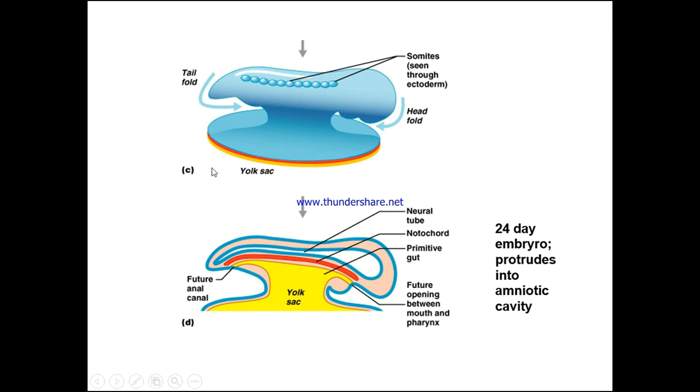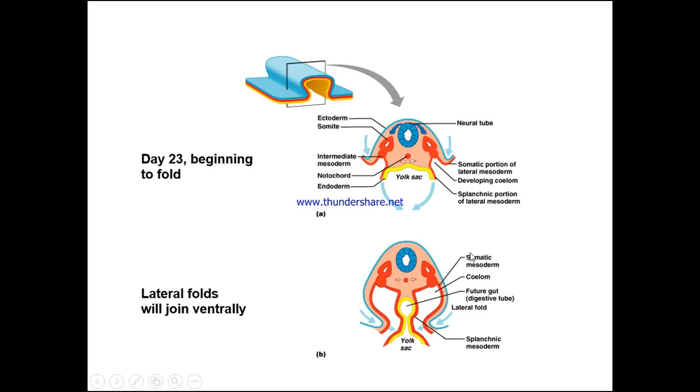So as we continue to progress, at 24 days the embryo protrudes into the amniotic cavity. We see the somites seen through the ectoderm, and the head and the tail are all starting to fold in, and the yolk sac is moving as well. The future anal canal will be in this region that we can see, so we can see the neural tube, the notochord, the primitive gut, and then of course we have the future opening between the mouth and the pharynx. So all of this is starting to happen at this very important time.